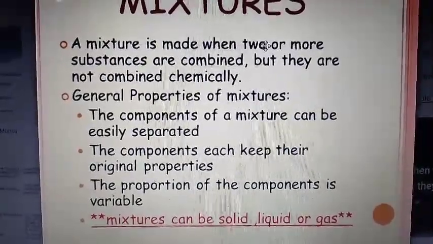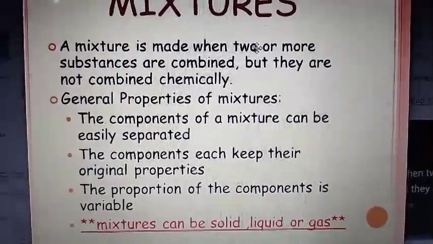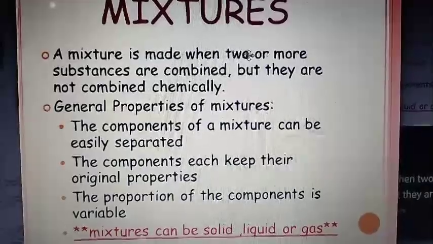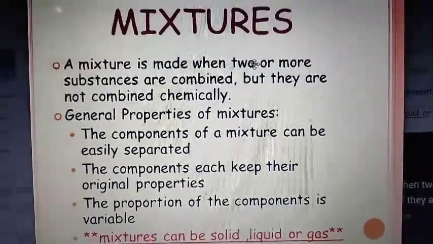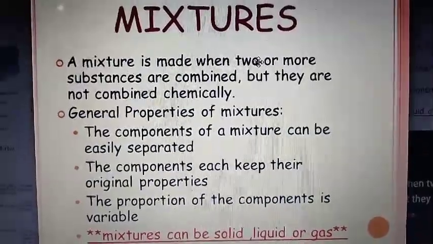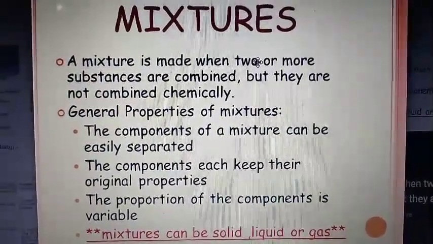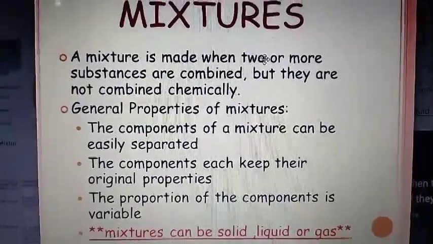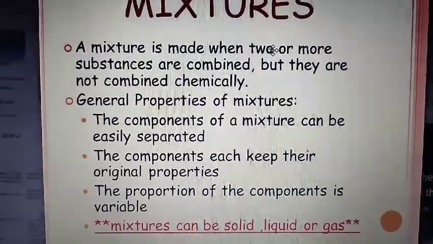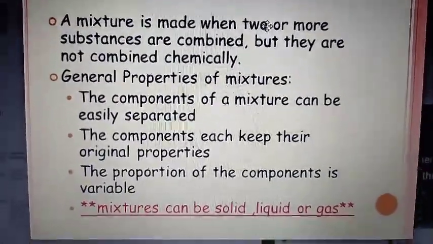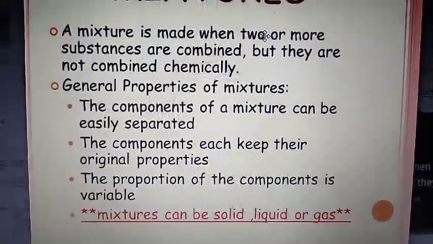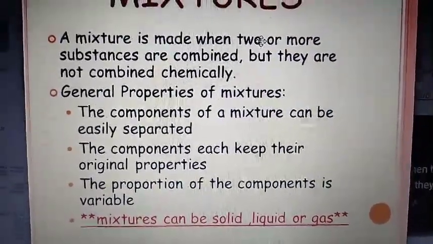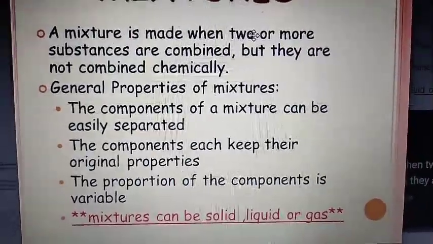Now we know that when iron powder is mixed with sulfur in any proportion, the components retain their properties. It will show the properties of both elements, iron powder's properties and sulfur's properties. So the mixture retains the properties of iron powder and sulfur. And here it is written that it can be separated with the help of a magnet. If you bring a magnet to this mixture, you can easily separate iron powder and sulfur.